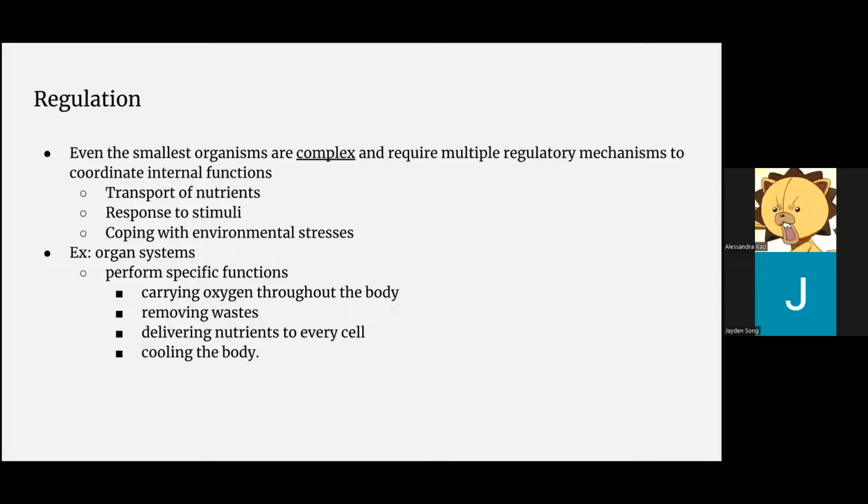Regulation. Even the smallest organisms are complex and require multiple regulatory mechanisms to coordinate internal functions, such as transport of nutrients, response to stimuli, and coping with environmental stresses. An example would be organ systems. They perform specific functions, such as carrying oxygen throughout the body, removing waste, delivering nutrients to every cell, and cooling the body.